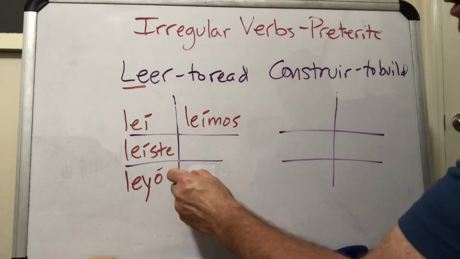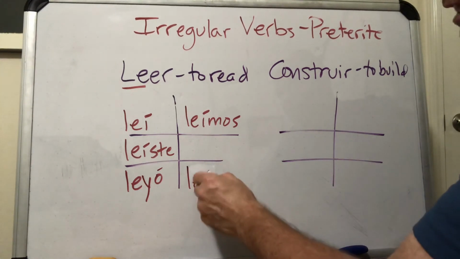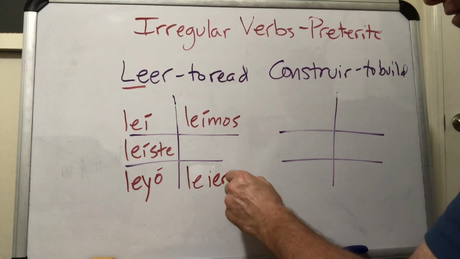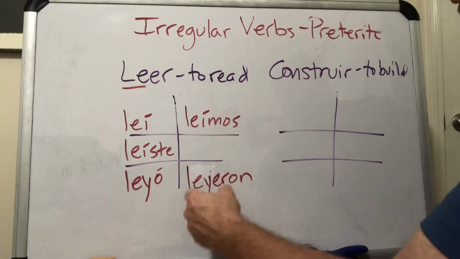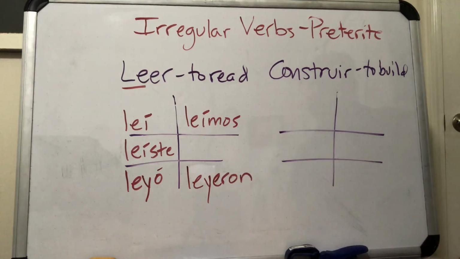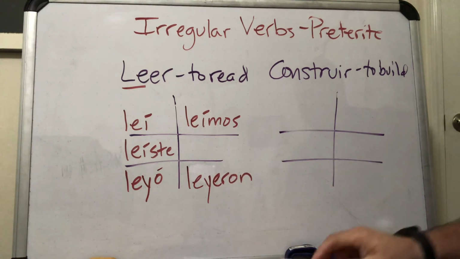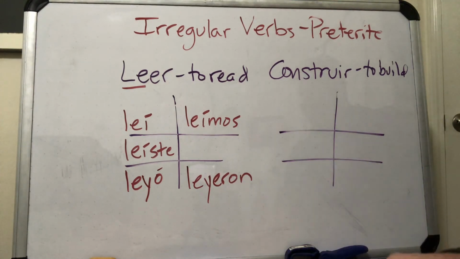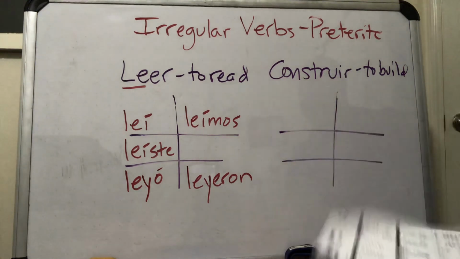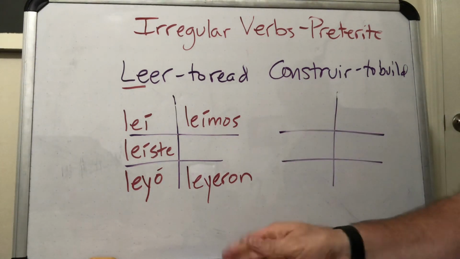That's going to happen here as well. So if we have my stem and then we add ieron to the end, we end up with 3 vowels. So we're going to change that I to a Y. So we have leyeron. Okay? Okay, so those are my forms of leer in the preterite.